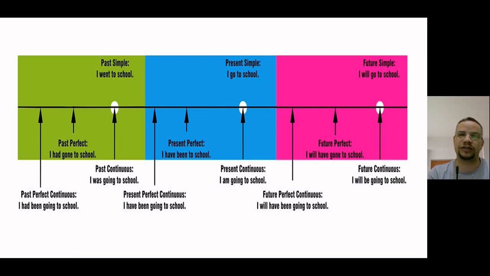Go, went, I went to school. Write, wrote, I wrote a homework. Speak, spoke, I spoke some language yesterday. Learn, learned, I learned a new word yesterday, an hour ago. So past simple, green section.